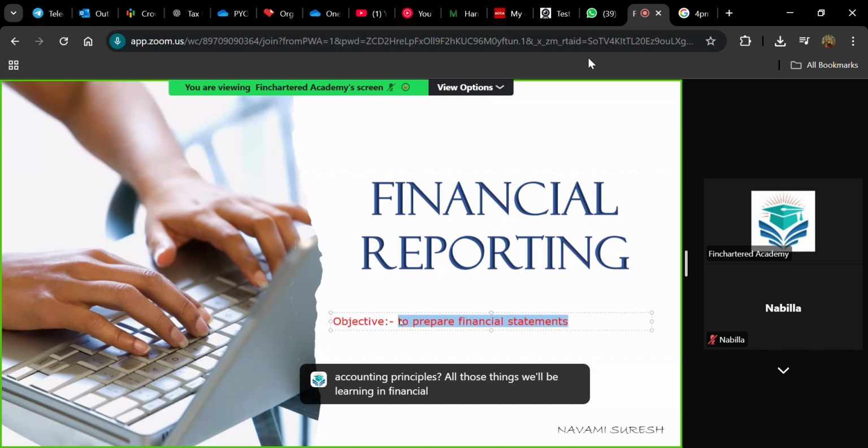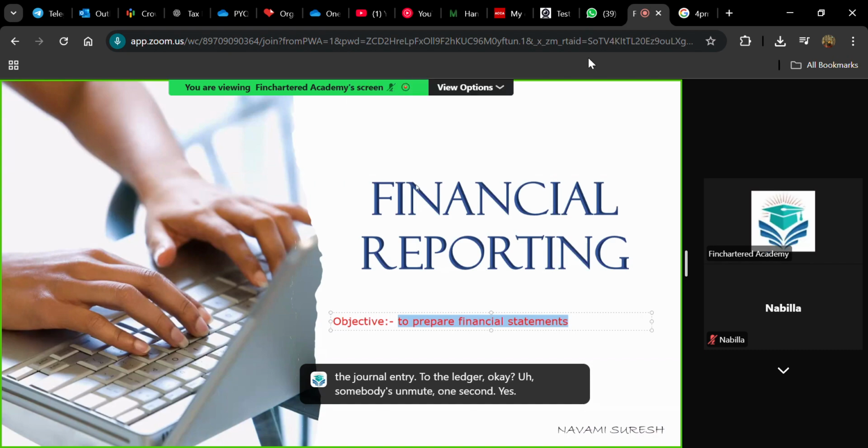And throughout this subject, you will be thinking from the perspective of a senior accountant. Why am I calling you senior? Why can't we be junior accountants? The junior accountants do the initial recording. If a transaction occurs, they will initially record it in the form of journal entries. That is the first step in accounting. Secondly, they will be posting these records from the journal entry to the ledger. Somebody is unmuted. One second.